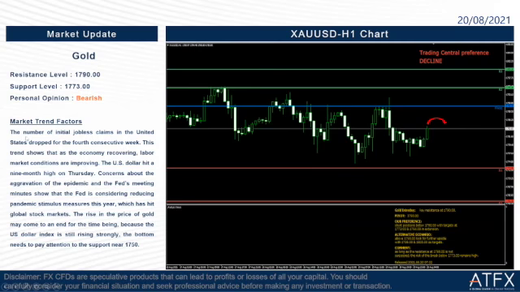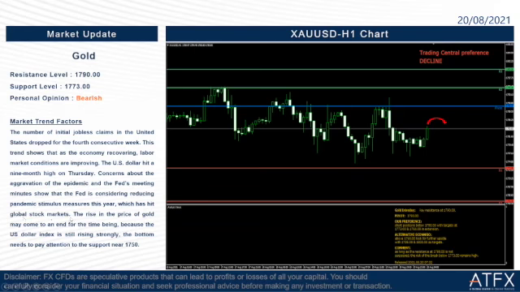Okay, so let us read the factors here. The number of initial jobless claims in the United States dropped for the 4th consecutive week. This trend shows that as the economy is recovering, labor market conditions are improving. The US dollar hit a 9-month high on Thursday, which is yesterday. Concerns about the aggravation of the epidemic and the Fed's meeting minutes show that the Fed is considering reducing pandemic stimulus measures this year, which has hit global stock markets.